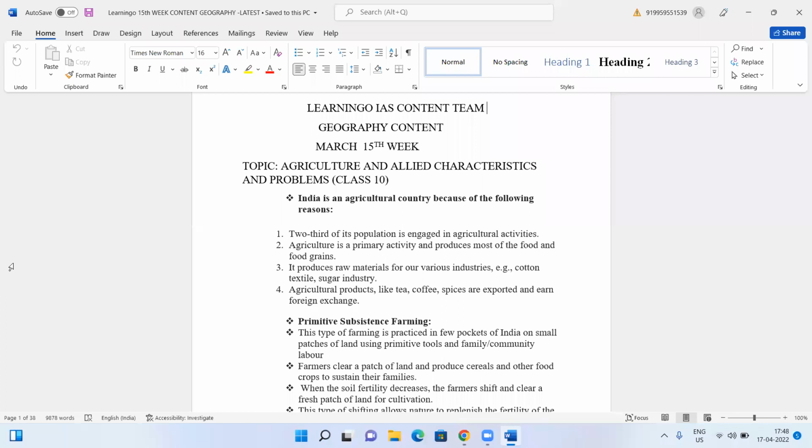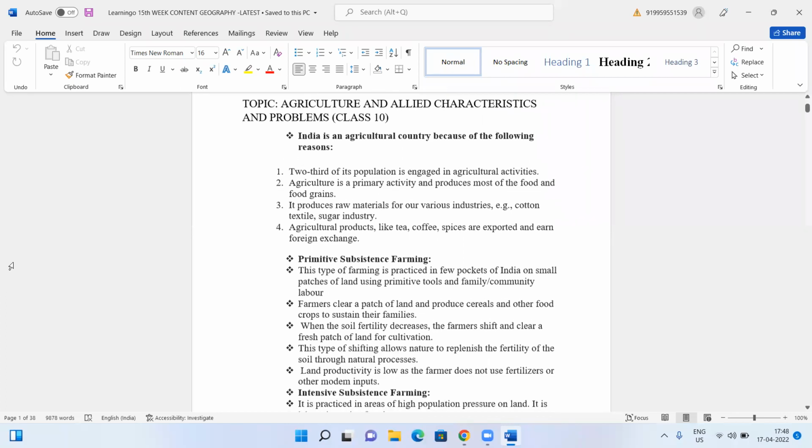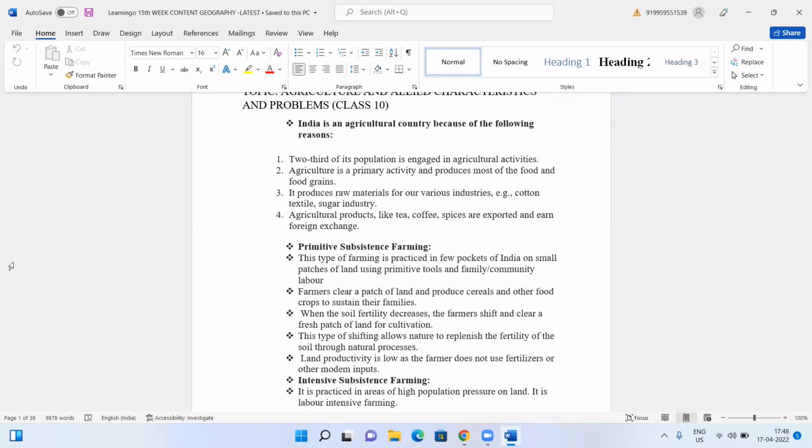Next we talk about the different types of farming methods we have, from ancient times. What are the important farming systems? One is called primitive subsistence farming. What is primitive subsistence farming? It is practiced in a very few pockets of India on small patches of land using primitive tools and family or community labor. Basically, they take a very small piece of land and most of the family members are involved in the cultivation of the crops. This is also referred to as slash and burn cultivation.